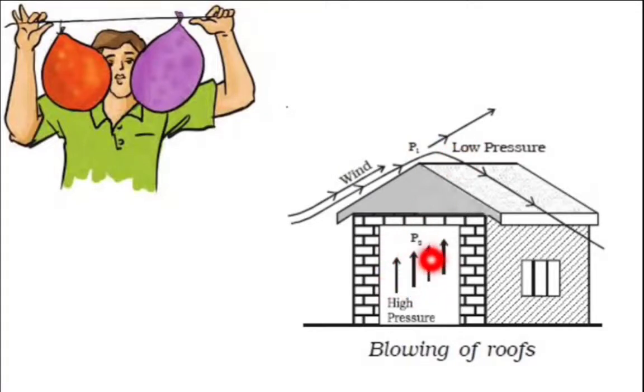Although it was normal, it becomes high when low pressure is created over its surface. Because of this, the roof of the house will blow off. This is the same theory: high speed winds create a drop in air pressure.